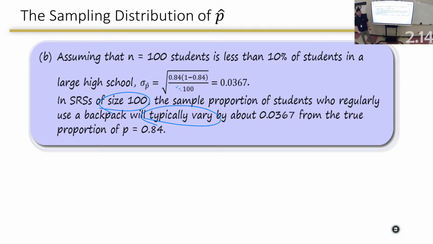That doesn't change. We've always talked about it typically varying about the mean, or from the true proportion. You're okay saying the true proportion. You're okay saying the word mean, even though mean is typically for numerical data. Everybody okay? Just make sure we add that 100 part. Beautiful. Nothing too hard yet, I hope.